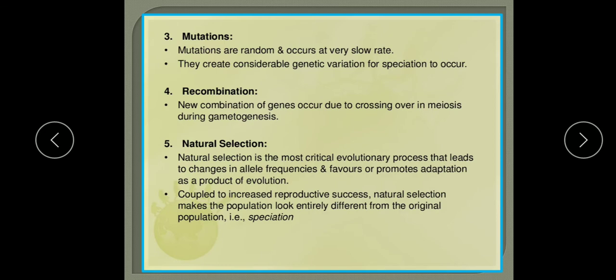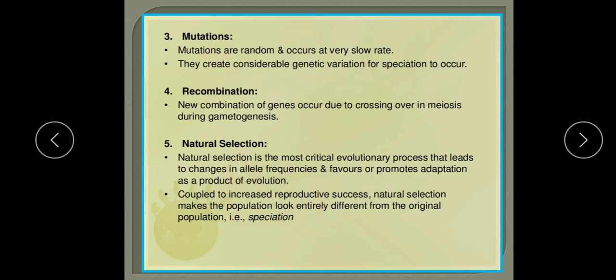About that we have studied already. It is the most critical evolutionary process that leads to change in the allele frequency and favors or promotes adaptation as a product of evolution, because the species which is most adapted will survive and be selected by nature. And coupled to increased reproductive success, natural selection makes the population look entirely different from the original population, that is speciation, meaning it causes the formation of a new species.